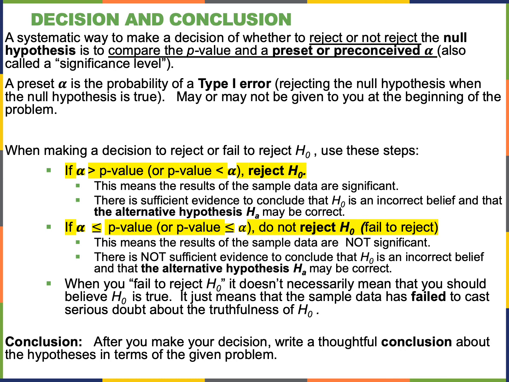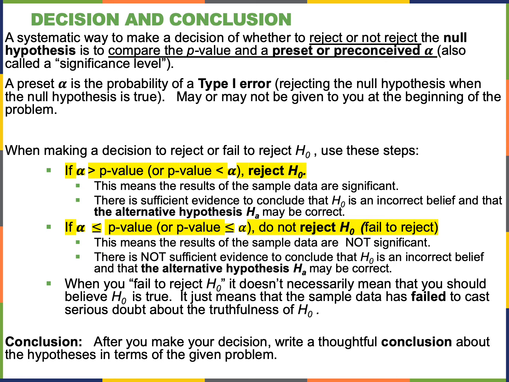Okay, so now that we know that, how is there a specific number, or what is that? So, the decision and conclusion. A systematic way to make a decision of whether to reject or not to reject the null hypothesis is to compare the p-value and a preset or preconceived alpha, which is also called a significance level. That's why they call this a test of significance, because the alpha is the significance level.